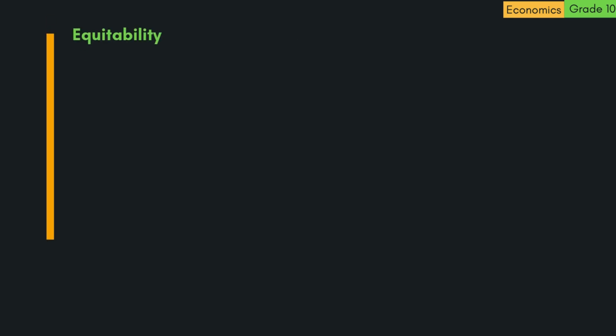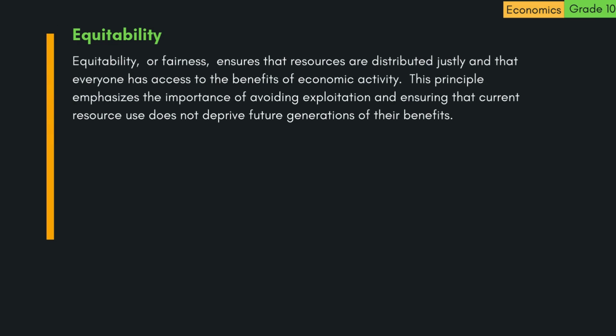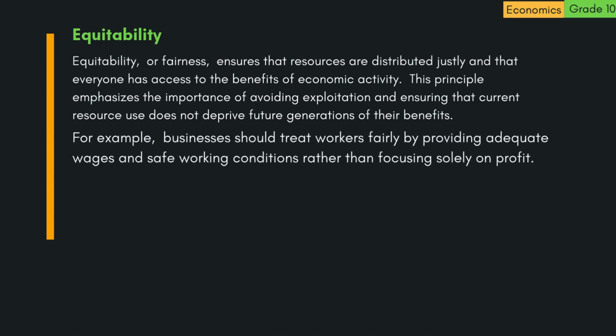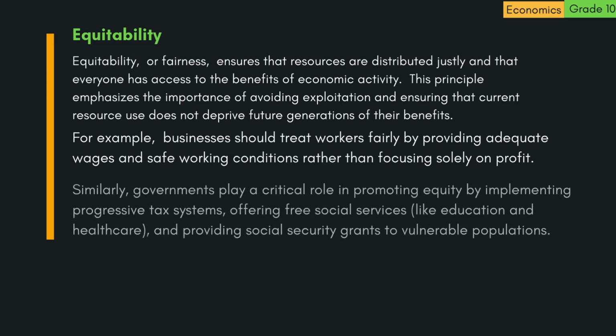4. Equitability. Equitability, or fairness, ensures that resources are distributed justly and that everyone has access to the benefits of economic activity. This principle emphasizes the importance of avoiding exploitation and ensuring that current resource use does not deprive future generations of their benefits. For example, businesses should treat workers fairly by providing adequate wages and safe working conditions rather than focusing solely on profit.